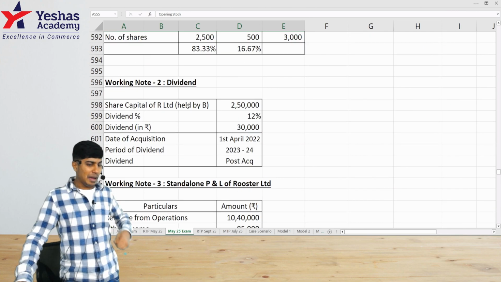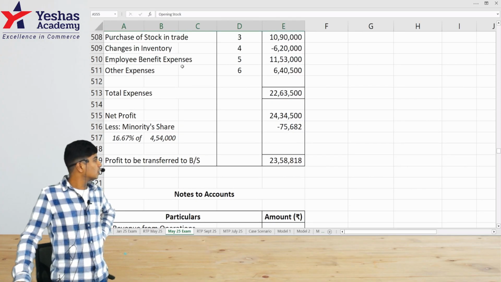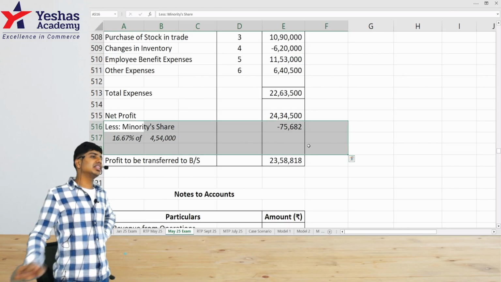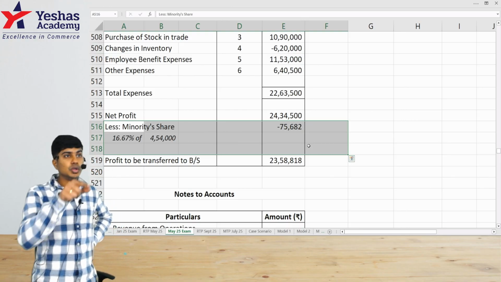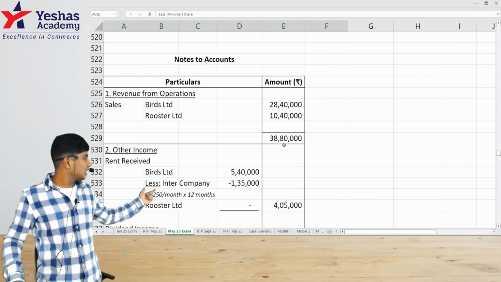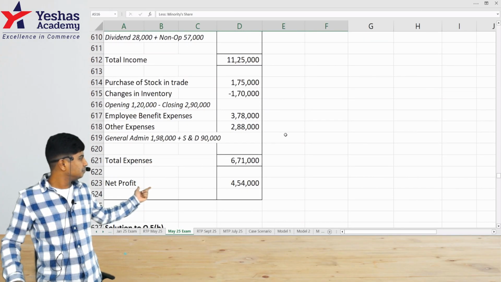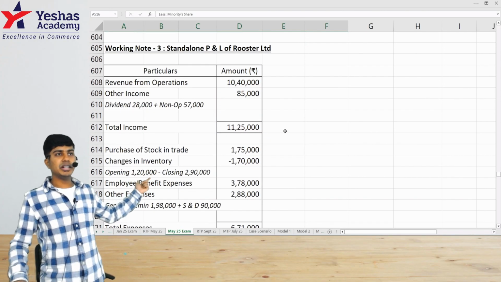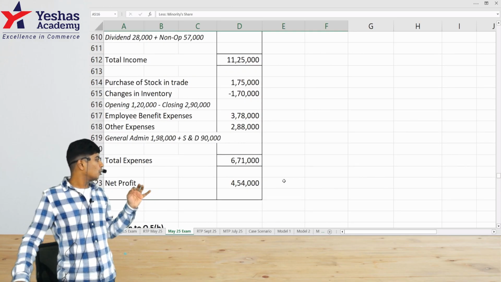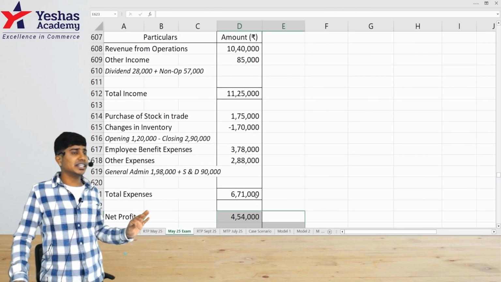In this, what happened is, at the end, I think now I get it, where the majority of them would have gone wrong. At the end of the consolidated PL, we were supposed to identify the minority share in the consolidated PL. To do this, they have not given the standalone P&L of the subsidiary. As a working note, we were supposed to prepare a separate standalone P&L of Rooster Limited, identify the profit of the subsidiary without making any consolidation-based adjustments.